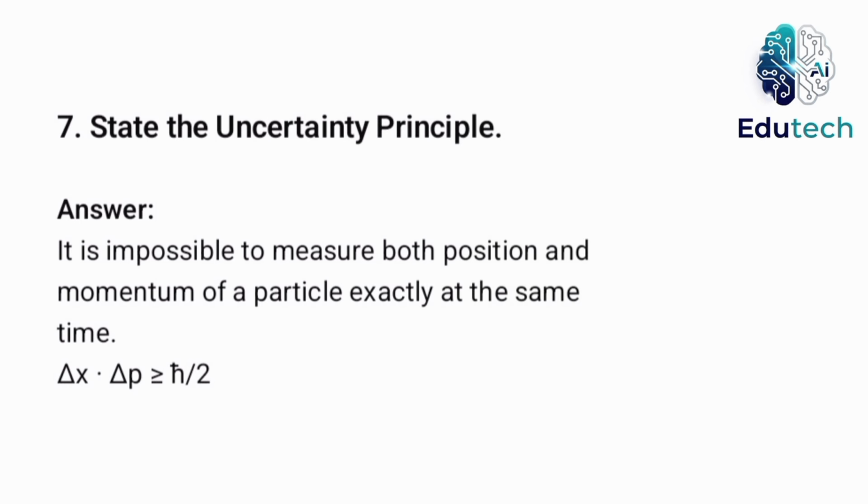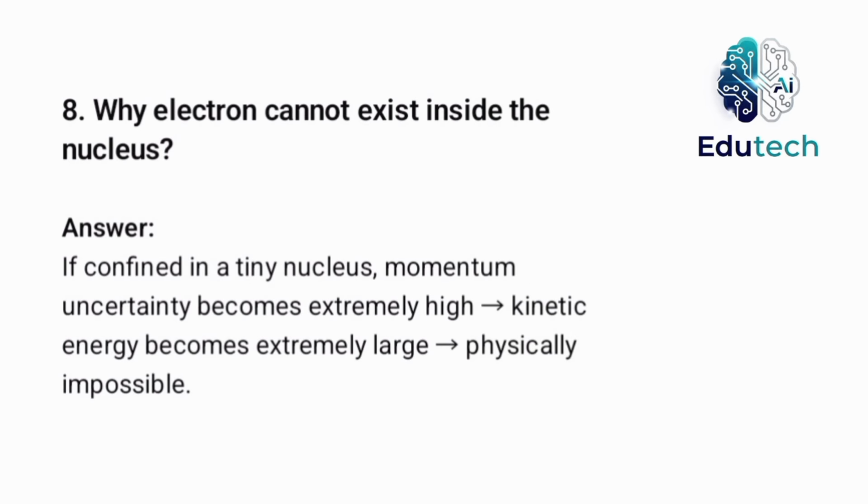State the uncertainty principle. It is impossible to measure both position and momentum of a particle exactly at the same time. Delta x into delta p greater than or equal to h by 2. Why electron cannot exist inside the nucleus? If confined in a tiny nucleus, momentum uncertainty becomes extremely high. Then kinetic energy becomes extremely large, then physically impossible.